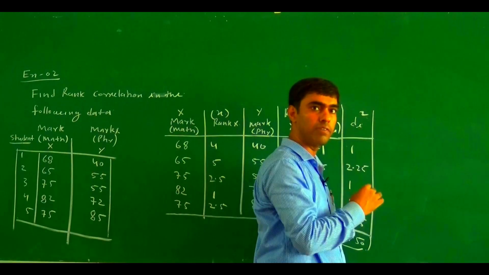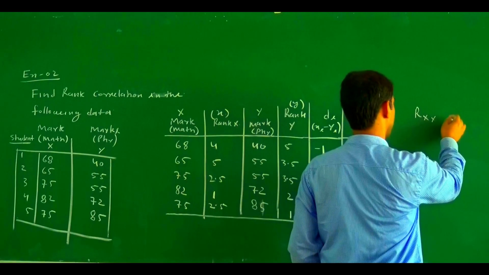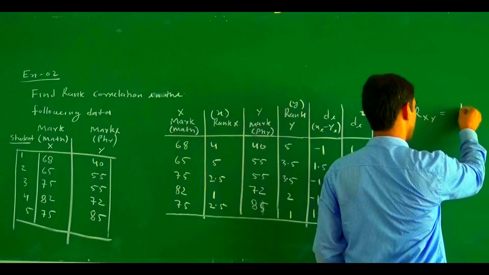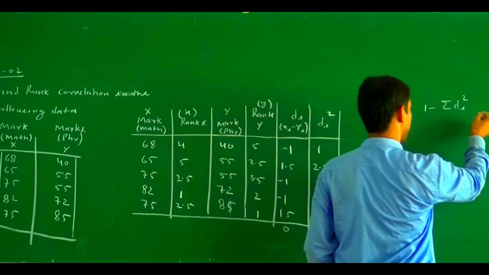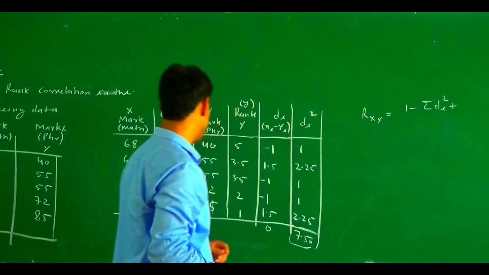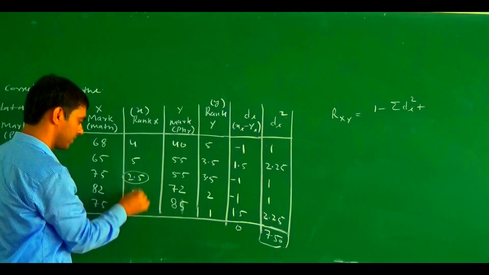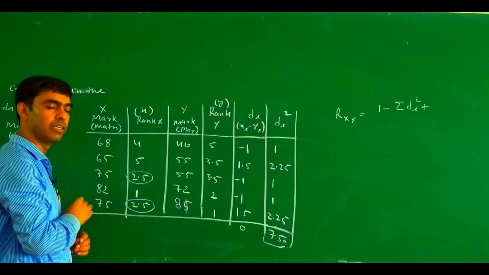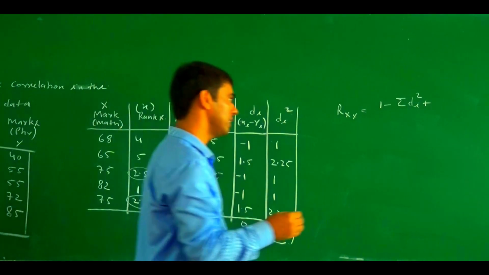Now what is the formula? The formula becomes r_xy equal to 1 minus 6 sigma d_i square plus what? There is a same rank. Here two individuals have the same rank. So what is the value? m1 becomes 2.